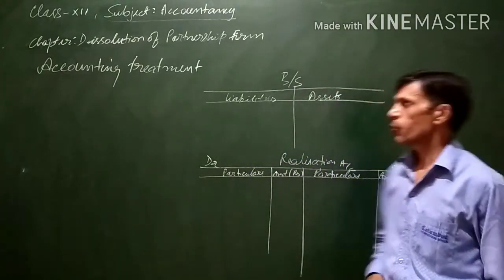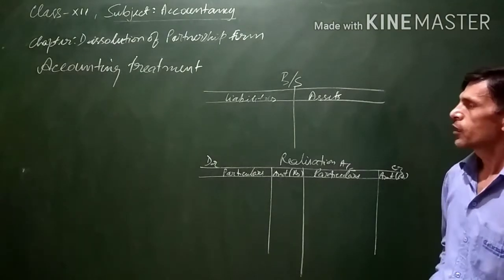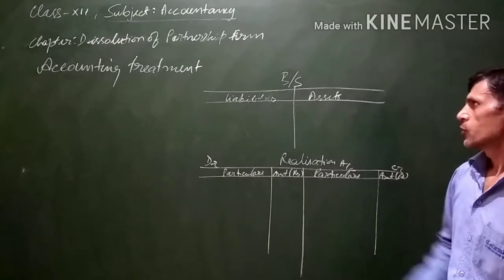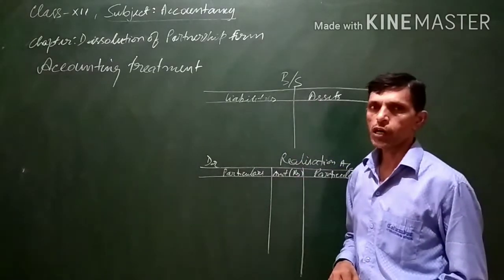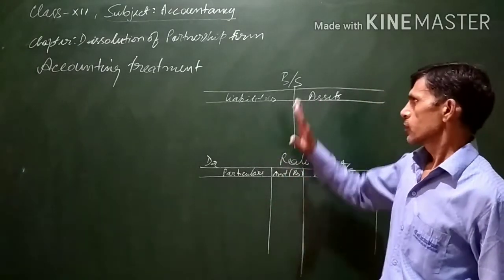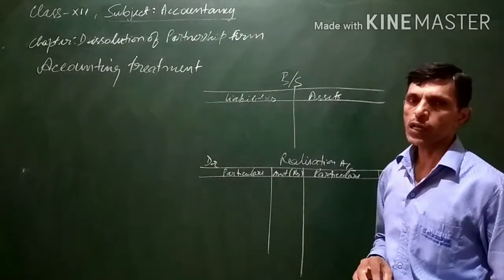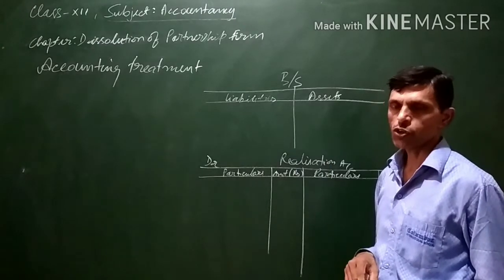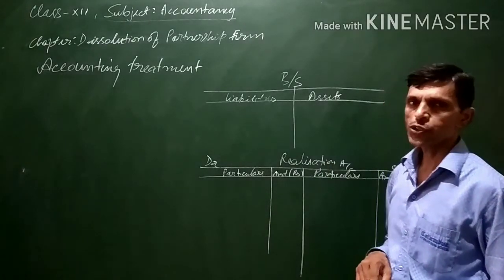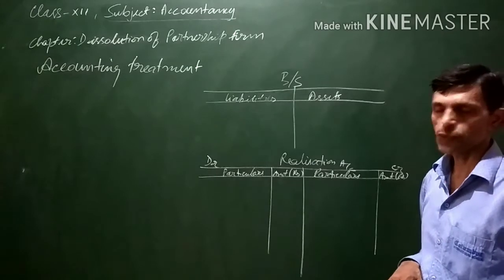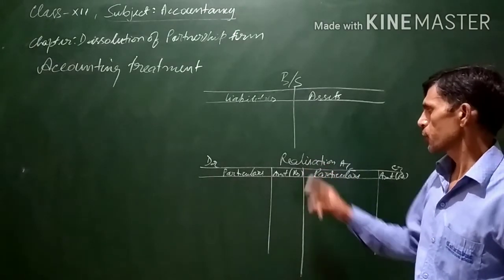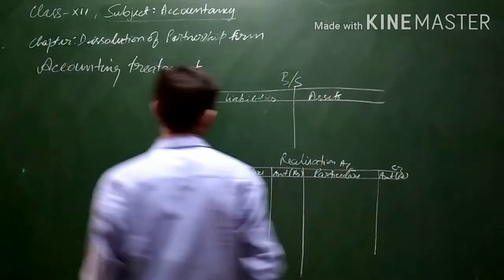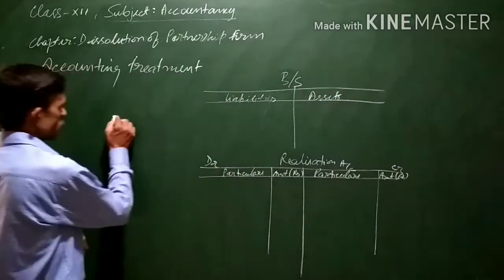Now, important thing about this realization account is that, first of all, when a dissolution of partnership firm begins, balances of all the accounts are transferred. Means the balances which appear in the balance sheet, in the liability side and the asset side, are transferred. All the accounts will be closed, and the balances of these accounts are transferred to one more account which is prepared, known as realization account. Important thing regarding realization account is that in case of dissolution, four accounts are basically prepared.